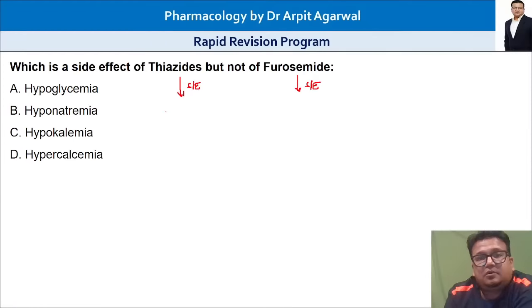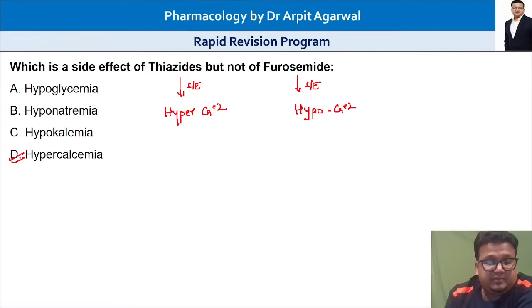Thiazides cause hypercalcemia, while furosemides cause hypocalcemia. So that is the answer.